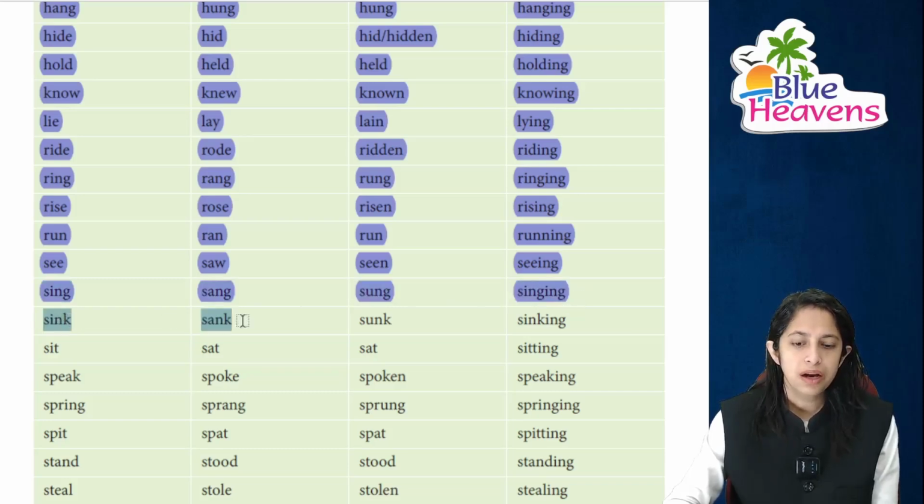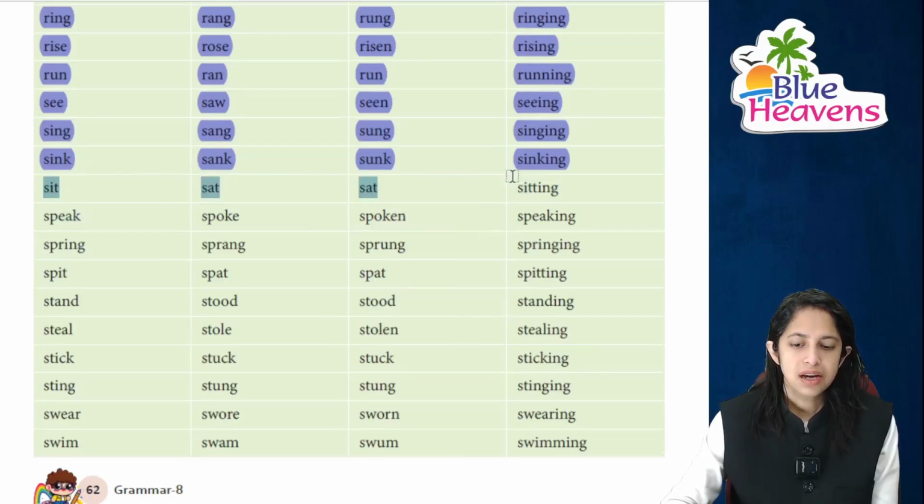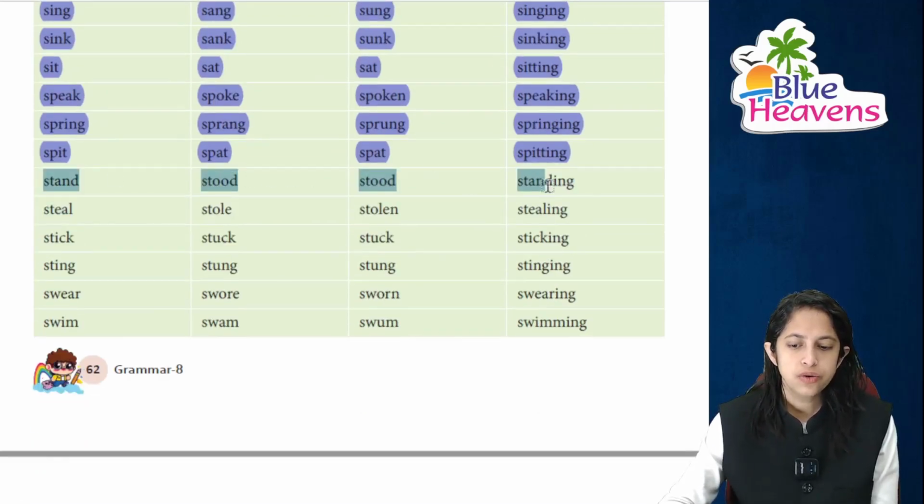Sink means डूबना. It's sank, sunk and sinking. Sit का sat and sitting. Speak का spoke, spoken and of course it's speaking. Spring का sprang, sprung and of course it's springing. Spit का spat and spitting, right? Next is stand का stood, it's standing. Then it's steal means चोरी करना, stole, stolen and stealing.